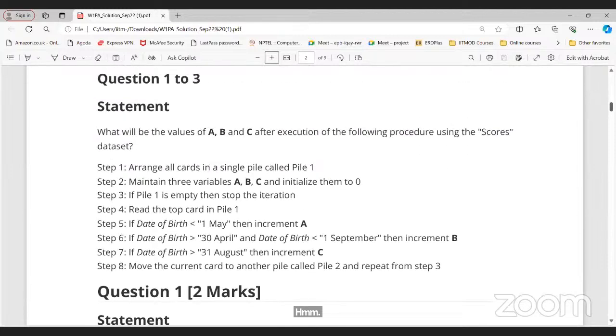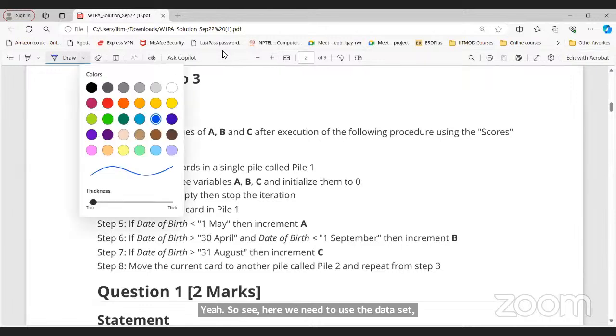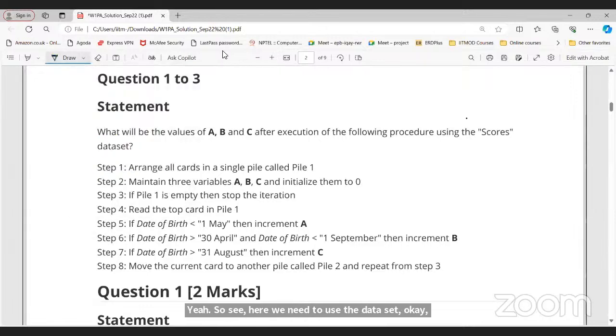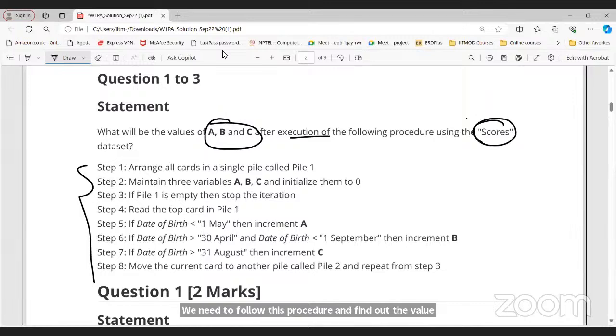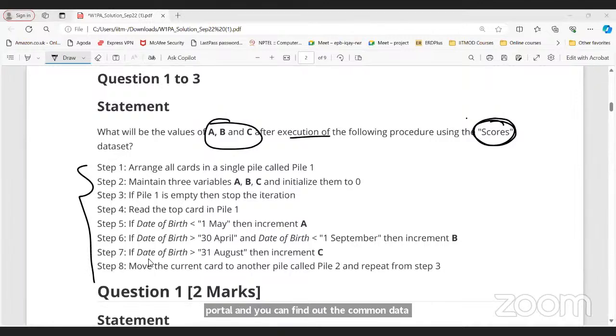Yeah. So see, here we need to use the data set. How to solve this question? Here you can see we need to find the values of A, B, C after execution of the following procedure. This is basically a procedure given to us step by step. We need to follow this procedure and find the values of A, B, C using the scores data set. So just go to this portal and you can find the common data set in the introductory video, right? So just go to that.